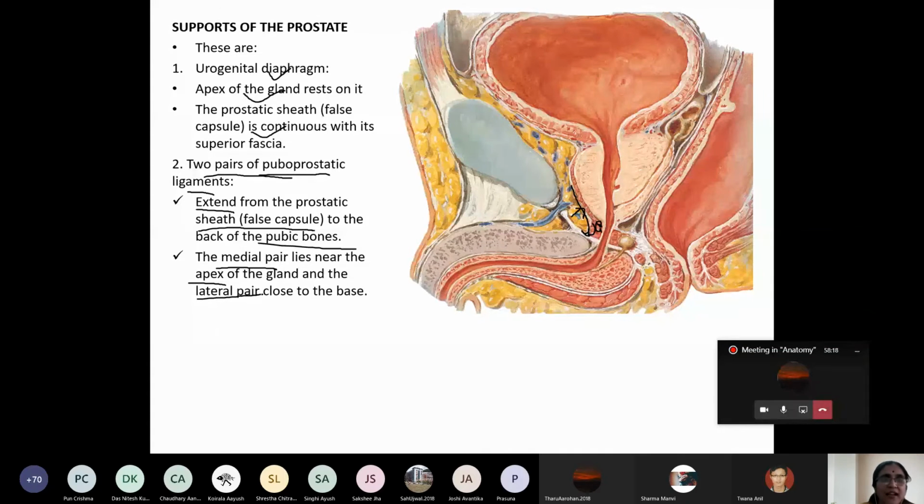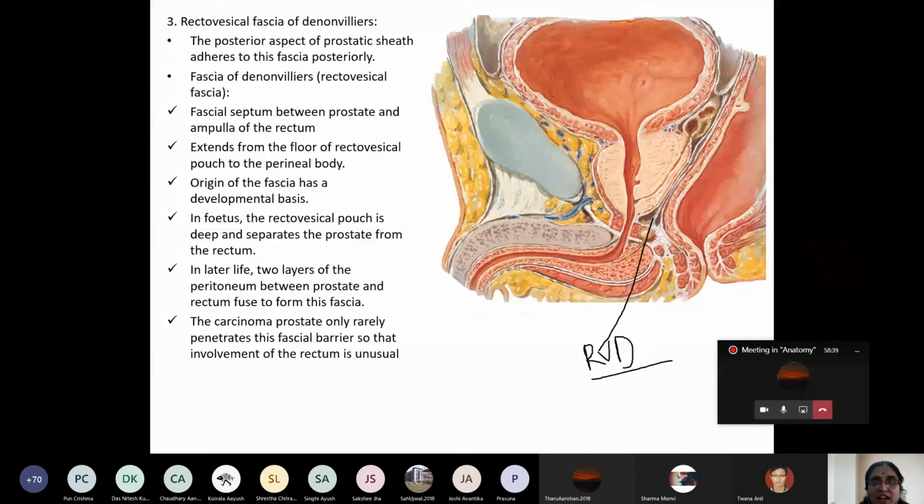Then, very important here: what is the name of the fascia I just stated before? Another very important support is the rectovesical fascia of Denonvilliers. It separates the posterior surface of the prostate from the rectal ampulla. My dear students, the rectovesical fascia, or fascia of Denonvilliers, originates from the rectovesical pouch. Here it is very shallow, but in fetal life it is very deep, like this.